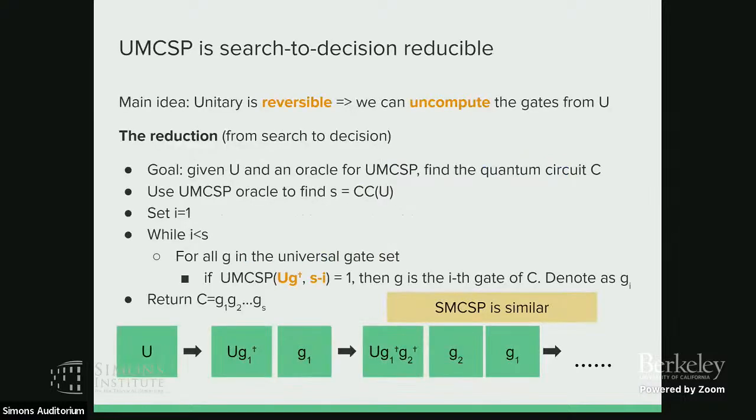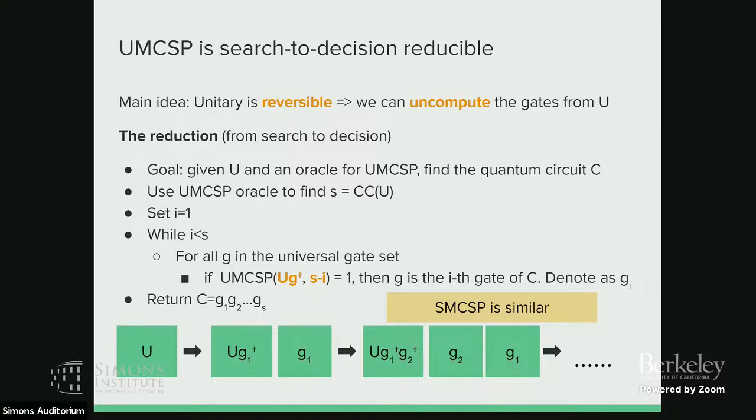Okay. So the main idea here is that because a unitary is reversible, we can try to uncompute the gate from U. So here is a reduction. The goal is that you are given U and an oracle for UMCSP, and you try to use the UMCSP oracle to help you find a quantum circuit C. So here we first use the UMCSP oracle to find S equal to the quantum circuit complexity of U. And then we start from i equal to 1, and then we do a while loop.